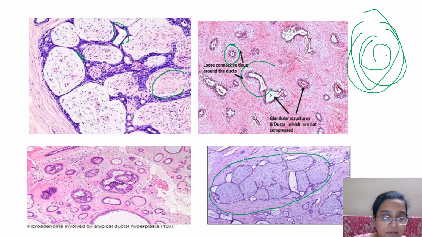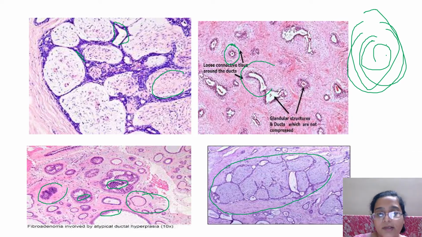Okay. And then over here you see a fibroadenoma with some secretory material filled, there are some secretory changes over here, right? And then you see some sort of an atypical ductal proliferation. Okay, now what is it? I am going to talk about it later on.